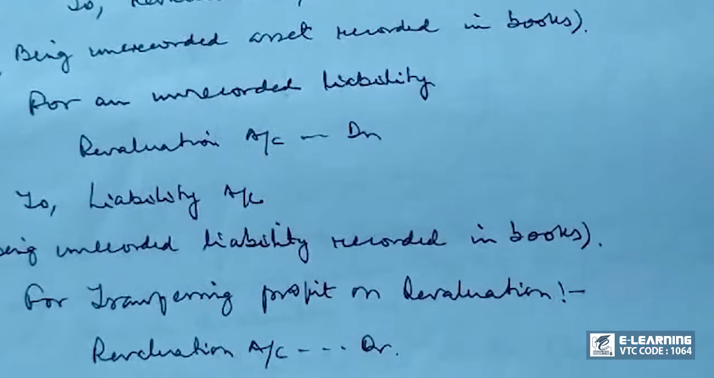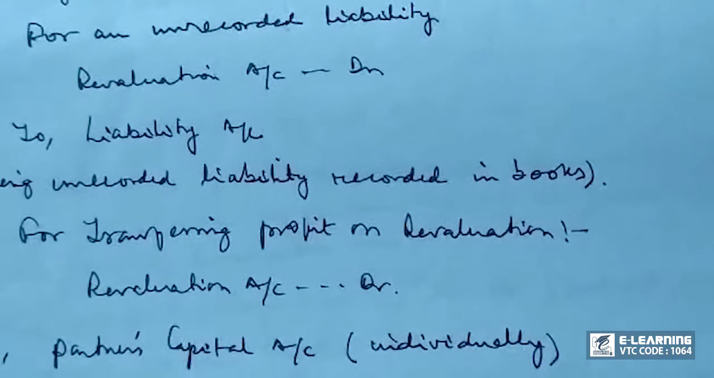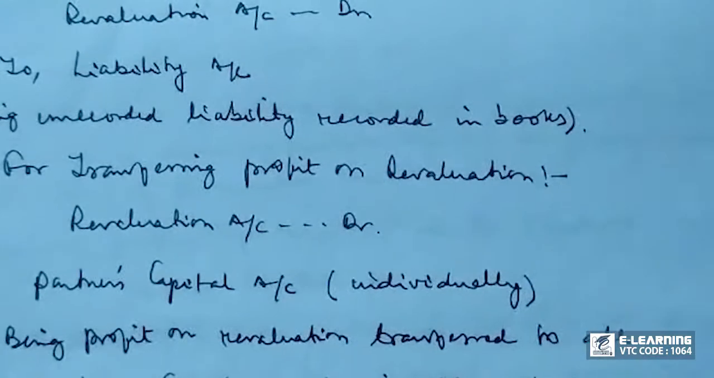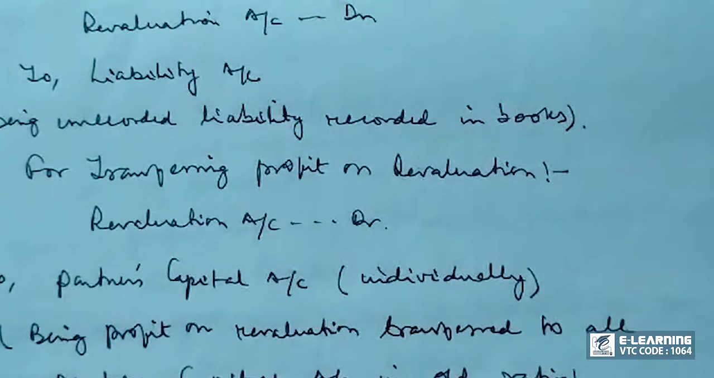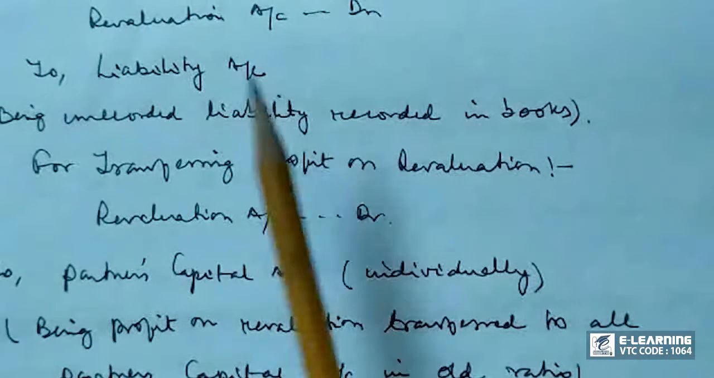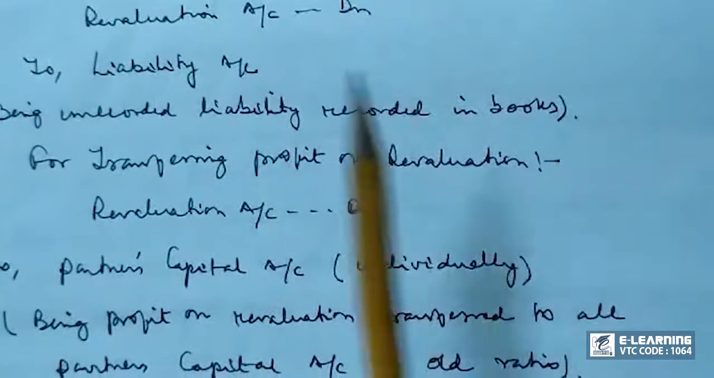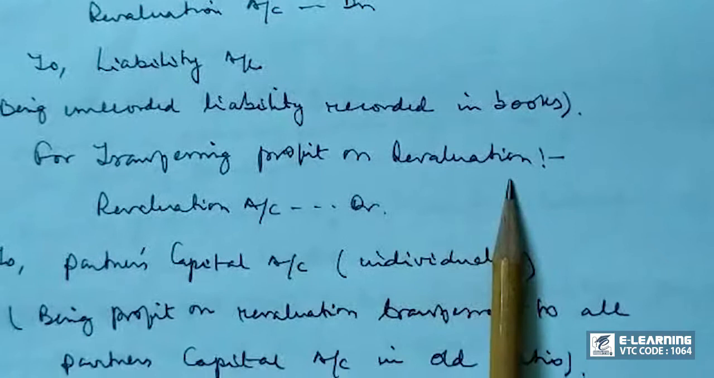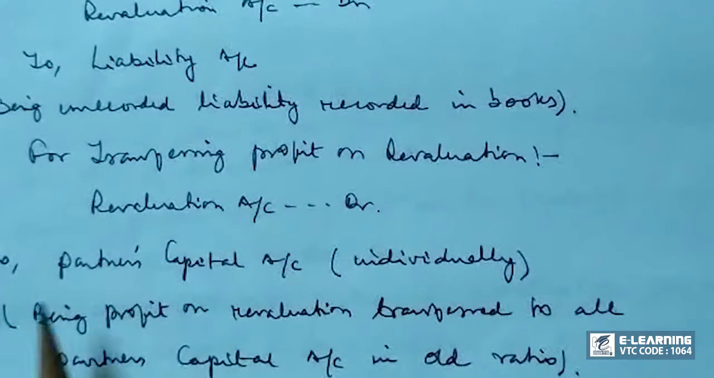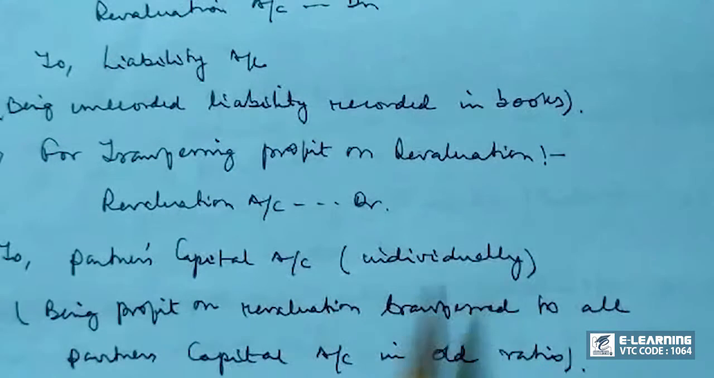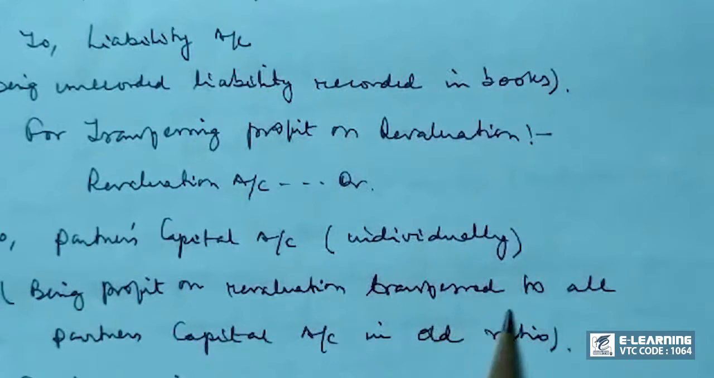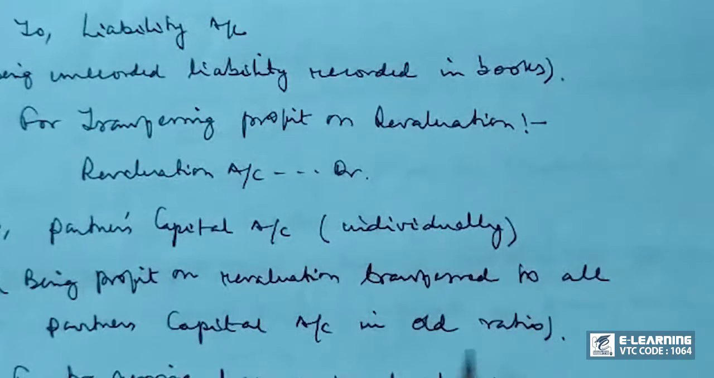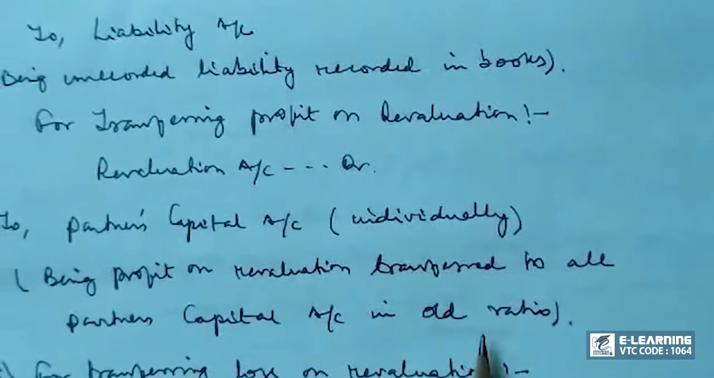These are very easy journal entries. By this time you should be knowing this without even the slightest idea of what we have got till date. You should be able to understand these journals. Next is number 7, for transferring profit on revaluation, revaluation account debit to partners' capital account individually, being profit on revaluation transferred to all partners' capital account in old ratios. Old ratio, this is important, old ratio.